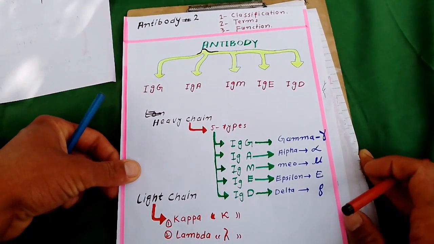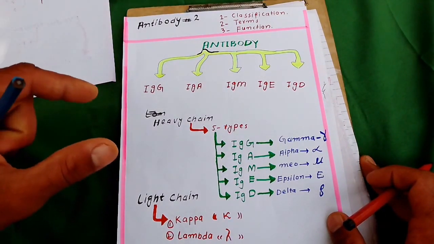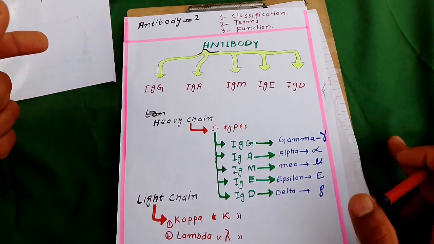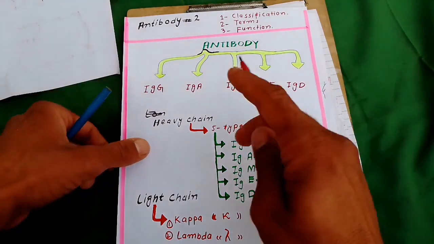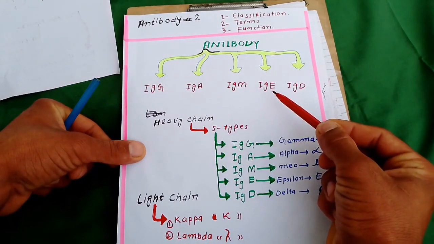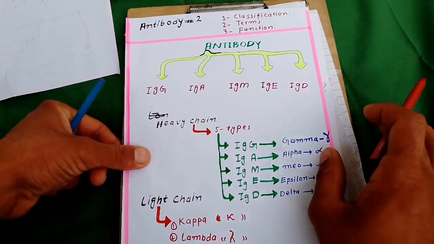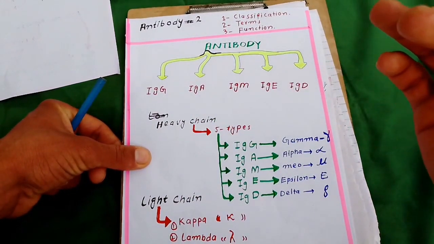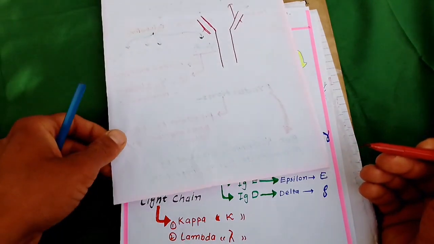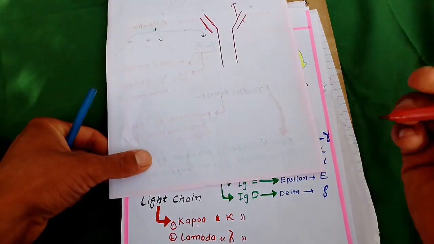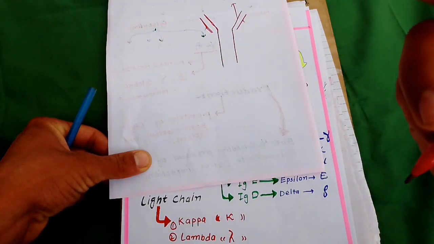What is meant by the classification of antibody? We have classified antibody into five classes: IgG, IgA, IgM, IgE, and IgD. So these are the five different classes of antibody that we will discuss in this class. Students, we have five types of antibody in our body. On what basis have we classified antibody into five classes? This is only for the heavy chain. By the heavy chain, we have classified antibody into five classes.